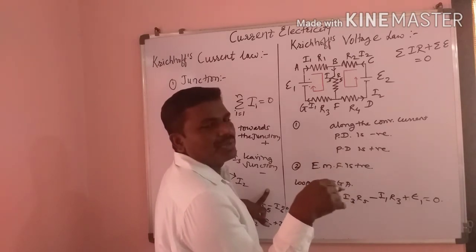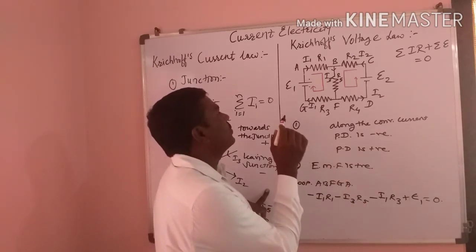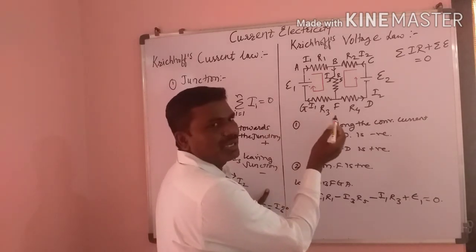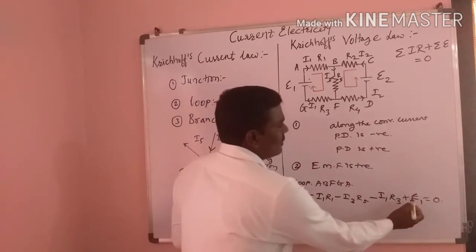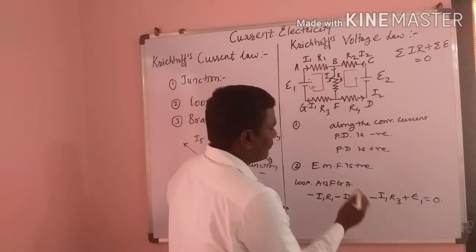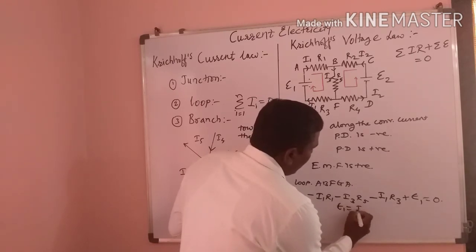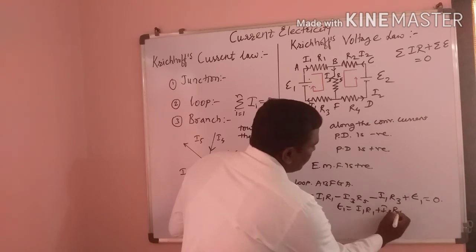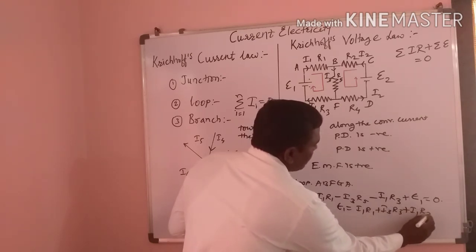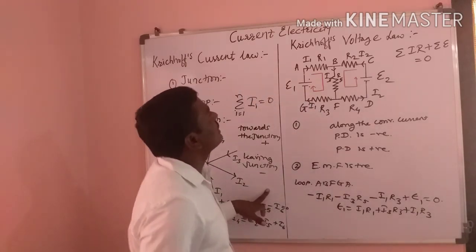The EMF is taken positive when tracking from the negative terminal to the positive terminal, so we have E1 equal to I1 R1 plus I3 R5 plus I1 R3. This is the equation when solving the loop ABFGA.